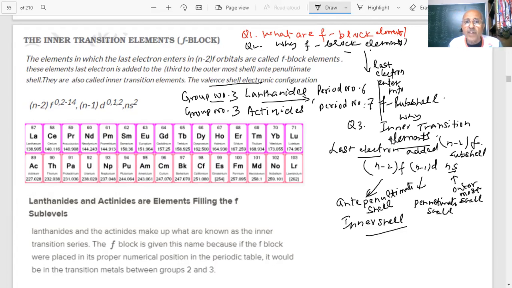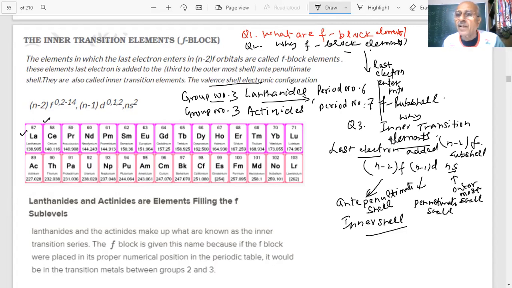That is why, students, if I put them in the normal periodic table, it will become very long, because these 14 elements will be there. Because what happens in the 6th period? After lanthanum, which is atomic number 57, when I come to 58, the 4f subshell becomes lower in energy. The electrons start entering into the 4f subshell.